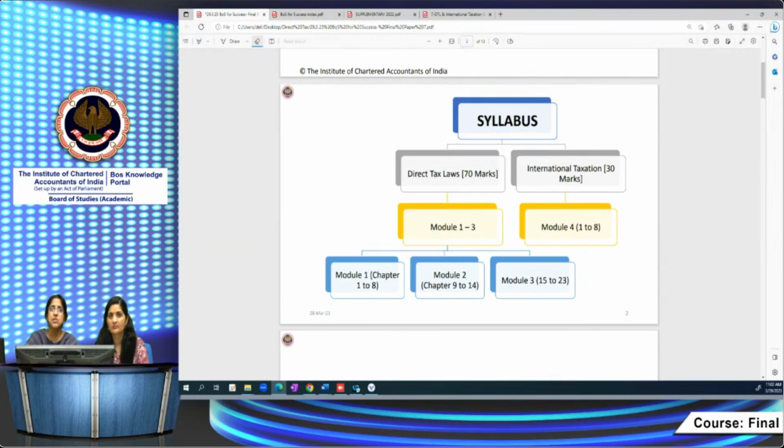The syllabus of the paper is Direct Tax Laws and International Taxation. There's a clear-cut marks division between Part 1, Direct Tax Laws, and Part 2, International Taxation. Part 1 Direct Tax Laws is for 70 marks and Part 2 International Taxation is for 30 marks. There are 3 modules for Direct Tax Laws and 1 module, Module 4, for International Taxation.